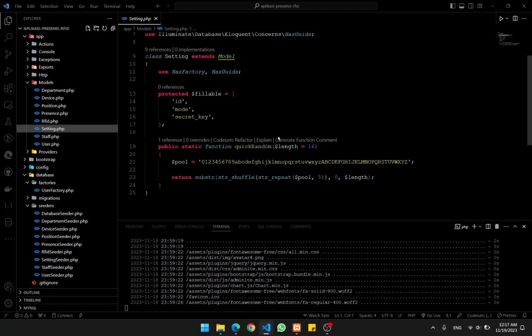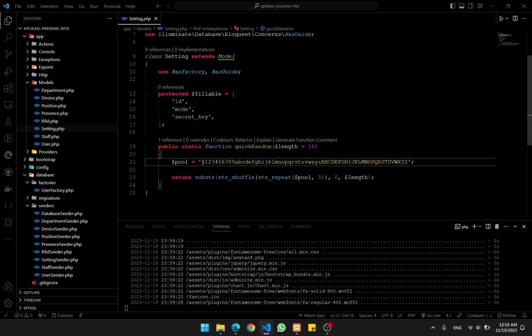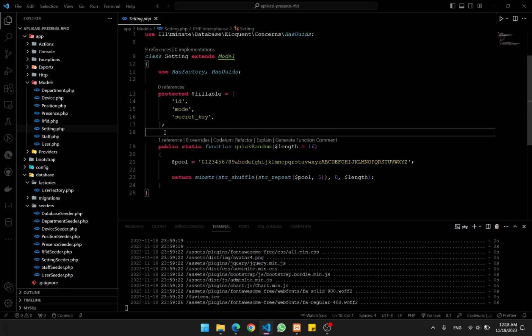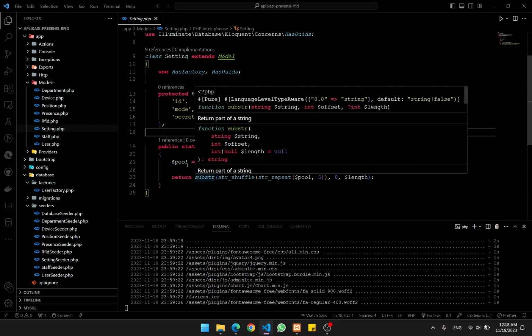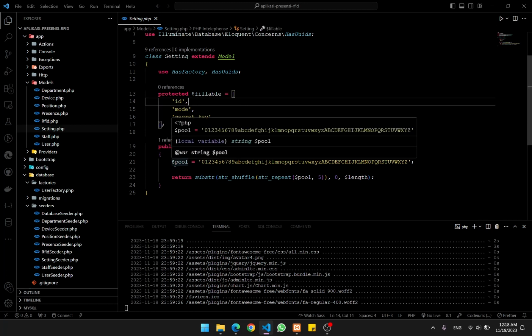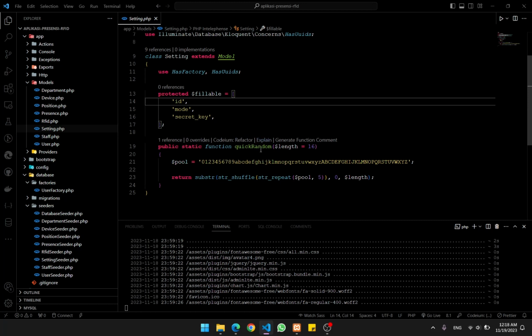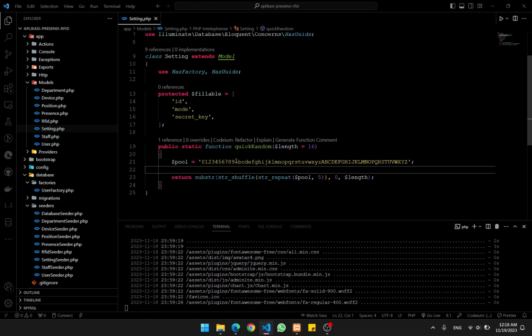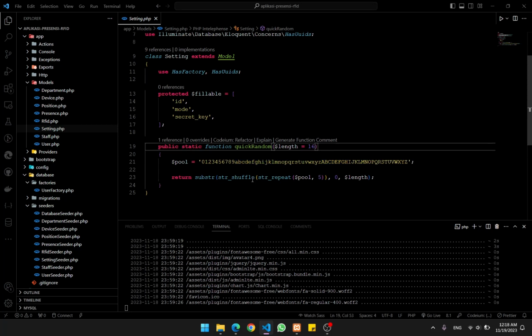Okay, next on the list is settings. So settings here has a pool. Basically, it will generate a secret key or a random key. The pool is inside the model. We define the pool from the numbers, every single letter of the alphabet in lowercase, and every single letter of the alphabet in uppercase.